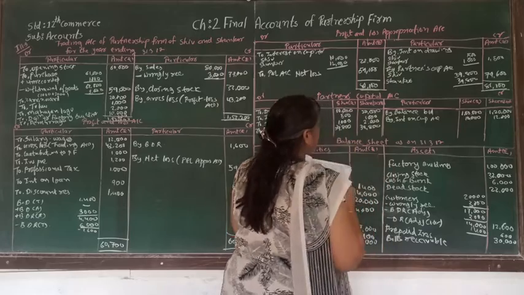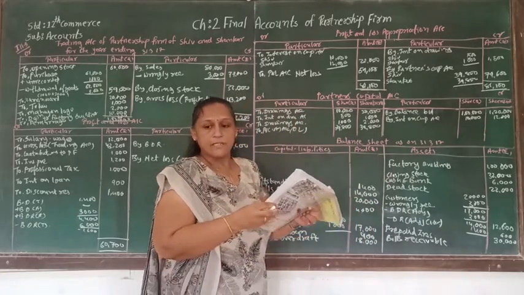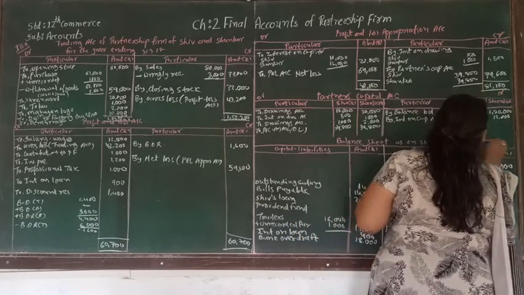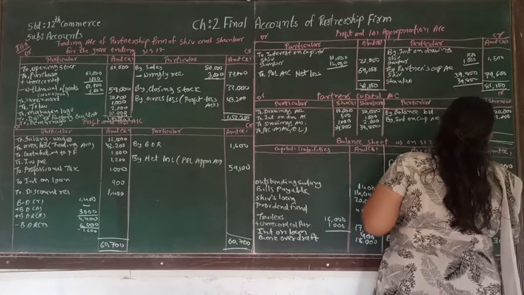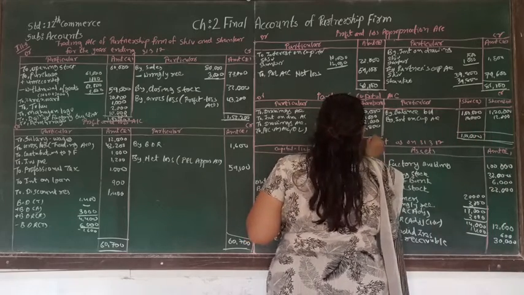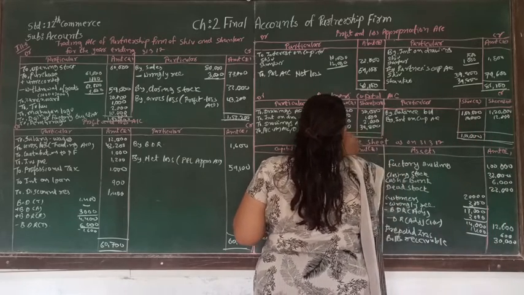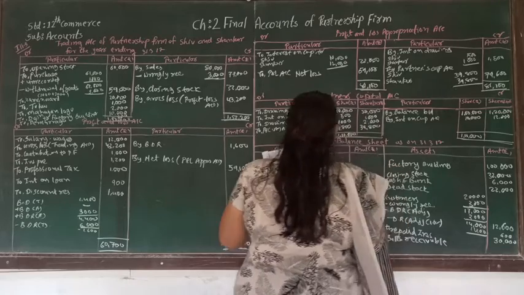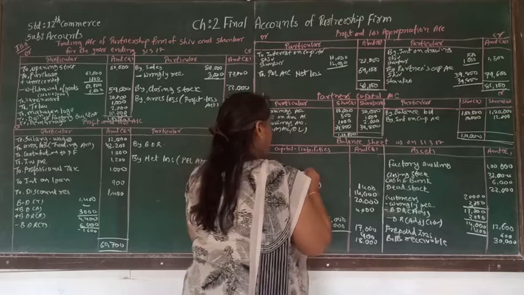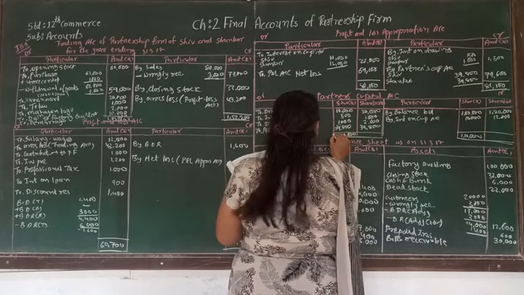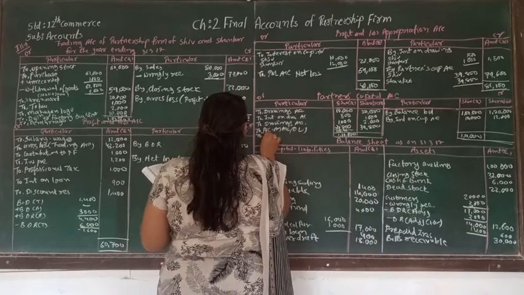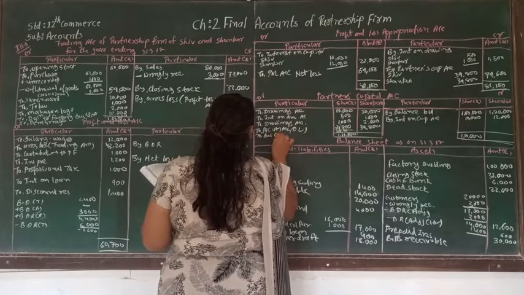Now we have to make the total of the capital account. On the credit side it is more, that is 1,10,000. If we deduct the amount from the 1,10,000, the balancing amount of the CU account will be 58,700, to balance brought carried forward.